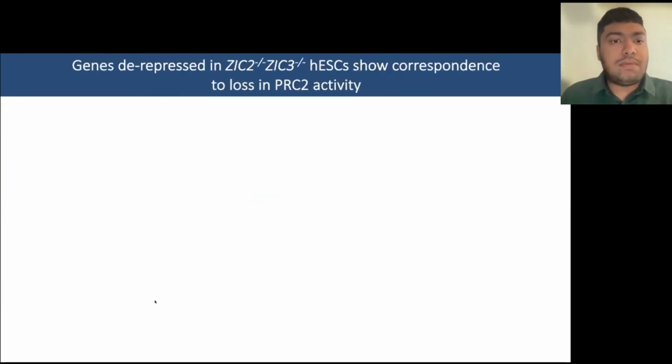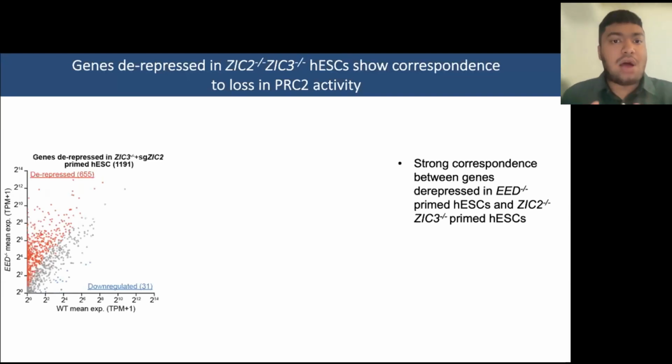Next, we wanted to get a sense of how convergent the roles of ZIG2 and ZIG3 and PRC2 are, at least with respect to the de-repressed genes. For this, we cross-analyzed our gene expression data with an EED knockout, which is a core subunit of the PRC2 complex. What we observed, quite interestingly, is that among the genes that are de-repressed upon loss of ZIG2 and ZIG3, a lot of these also are de-repressed in the EED knockout, suggesting that there's a convergence in function between ZIG2 and ZIG3 and PRC2, at least with respect to the genes that are repressed during primed pluripotency.